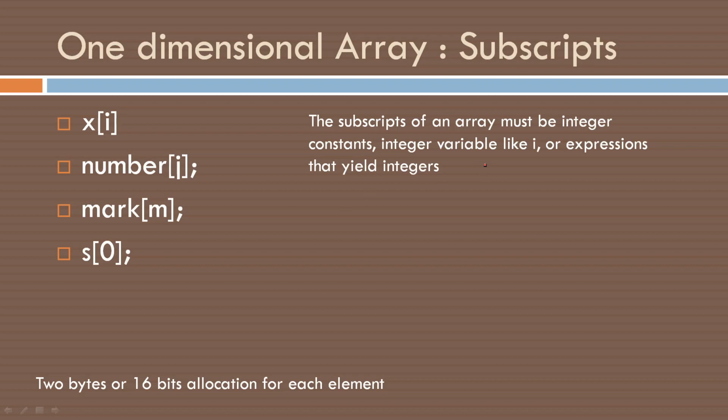The subscript in an array must be an integer, an integer constant, or a variable i whose value can take only integers. So we can write x[i]. So i can take values 0, 1, 2, etc. j can also take value 0. That is, this number should be an integer. Mark[m]: mark is a floating point number, but m can take only 0, 1, 2, 3, etc. Mark 0, mark 1, etc. This subscript can be a constant, it can be a variable. This variable can take only integer values. Okay.